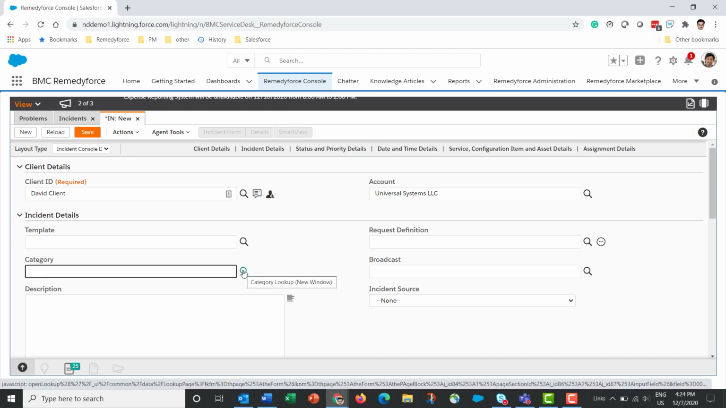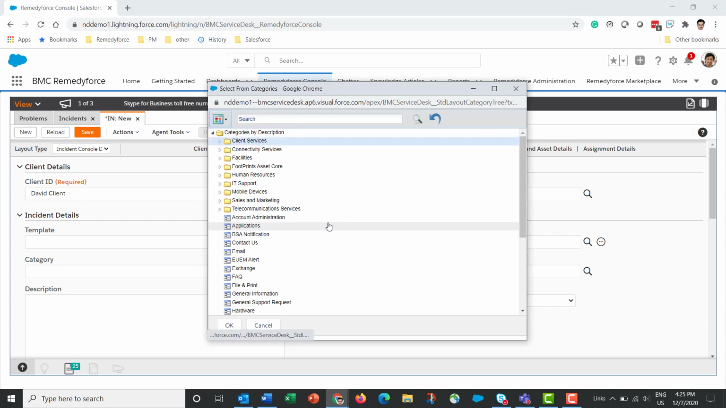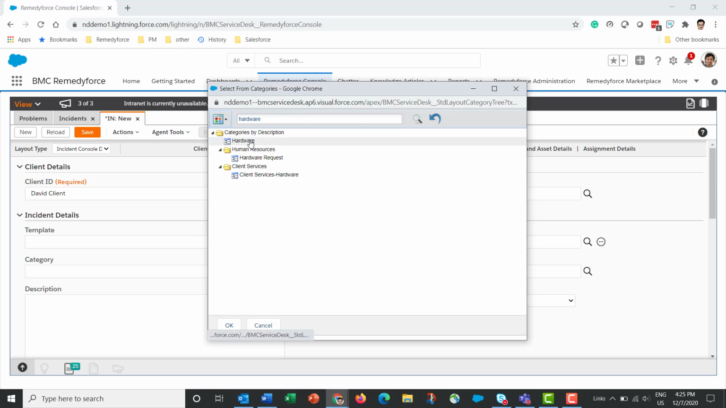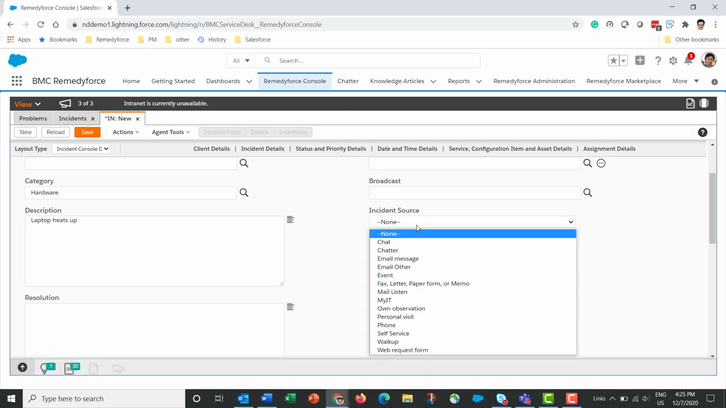Category allows us to categorize what this incident belongs to. I can invoke the lookup, and when I do that, it displays the category tree as a hierarchy. So let's say I choose hardware. I can search a string and then select from the result set. Description, this is where I describe the incident. Incident source is the source of the incident, where did this incident come from.